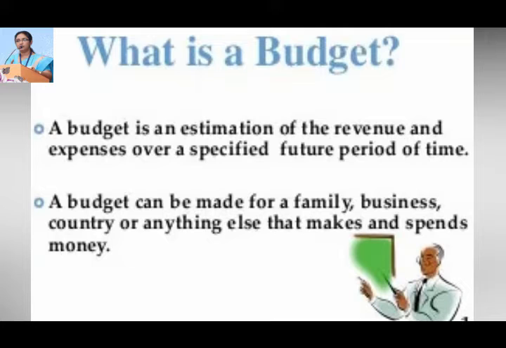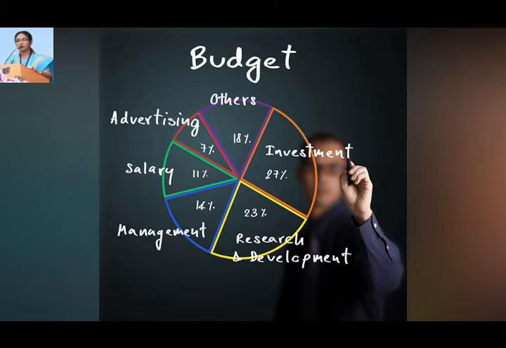So as I said before, a budget is an estimation of the revenue and expenses over a specified future period of time. A budget can be made for a family, business, country, or anything else that makes and spends money. When you look over here, it is just an example of a budget: for example, investment 27%, research 23%, management 14%, salary. As far as this picture is concerned, it is about companies, but it goes along with the family or the country as well.